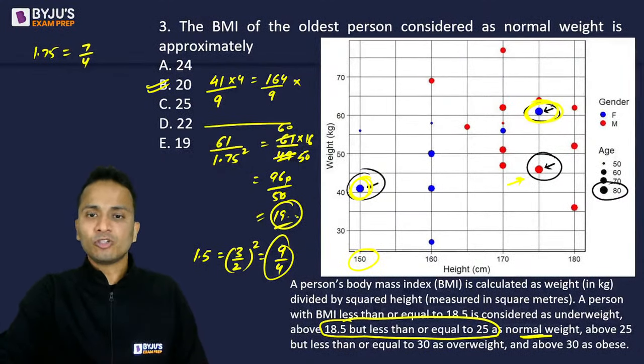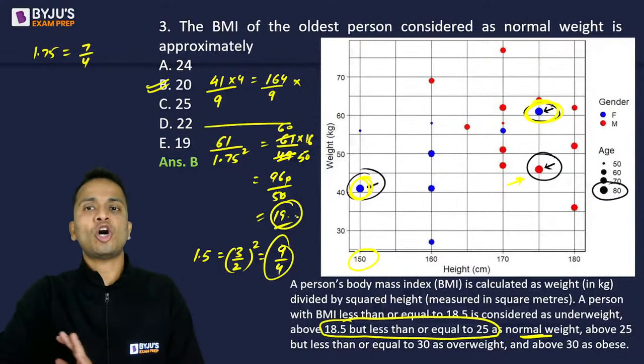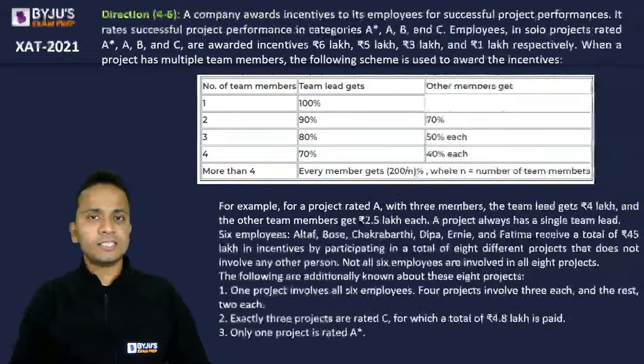चलिए आगे चलते हैं. So that was question number 3. Answer is option B. Okay, चलिए. Now next question. Next question is slightly difficult, but once you have understood what you have to do in this question, it will be very easy for you. Not huge numbers, no heavy calculations will be required in this question. It's just your logical skills that will help you to solve this set. So let's move towards the next set, the second set.